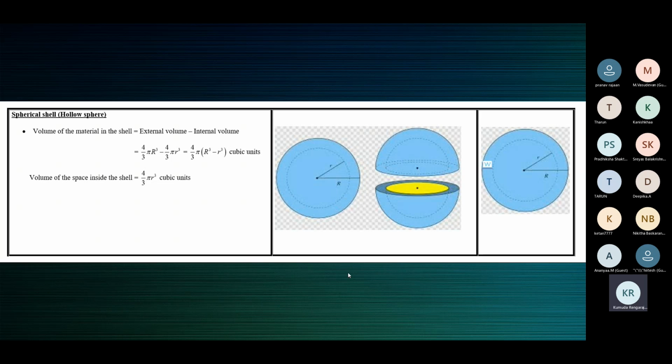So I said you can just think of something like a coconut. Inside the coconut is an empty space. We'll assume that that space is spherical. Outside also the coconut is spherical, and that is an example of a spherical shell. The wall must be thick and there should be empty space inside. Now if it's a spherical shell, there should be a spherical empty space inside. The wall is thick, so you will have two radii, inner radius and outer radius.